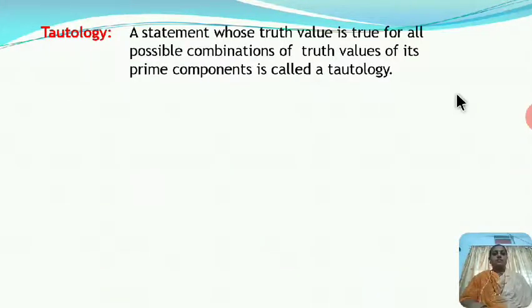First, we see the definition of tautology. A statement whose truth value is true for all possible combinations of truth values of its prime components is called a tautology. See here, a statement whose truth value is true.